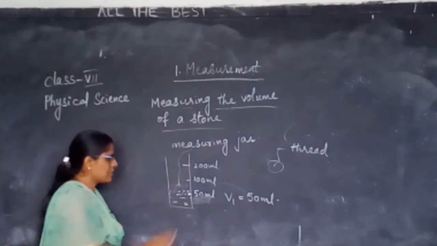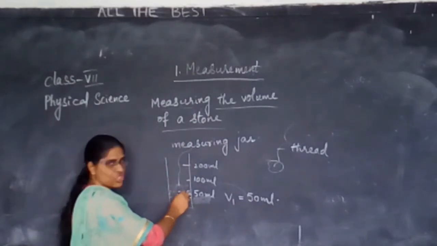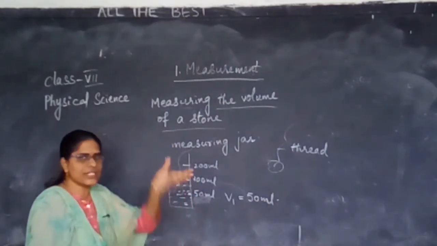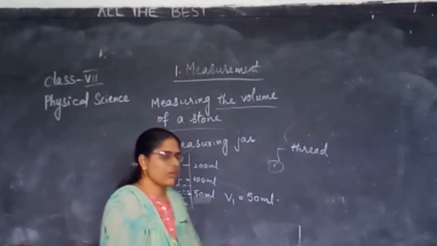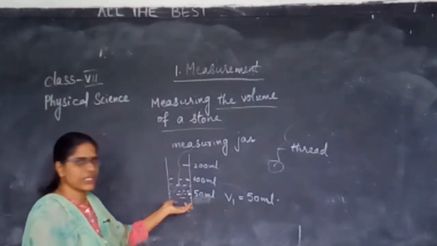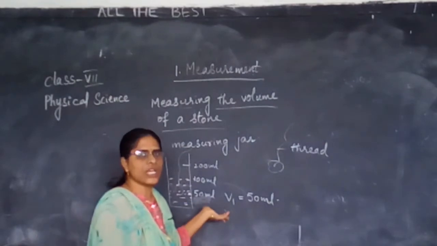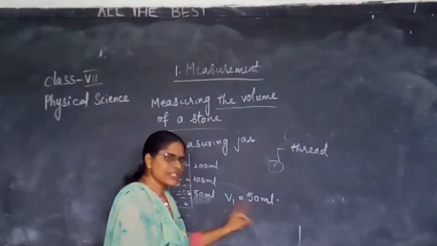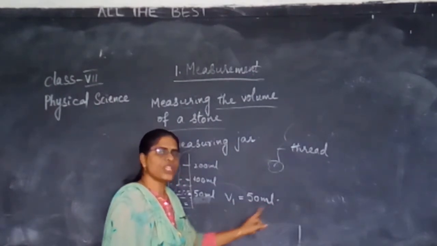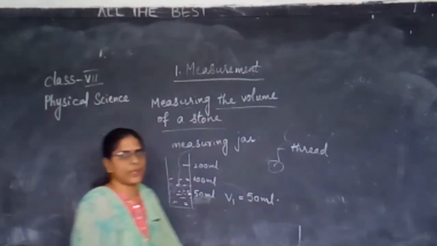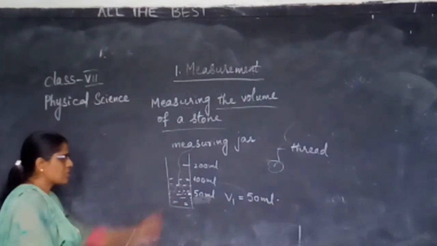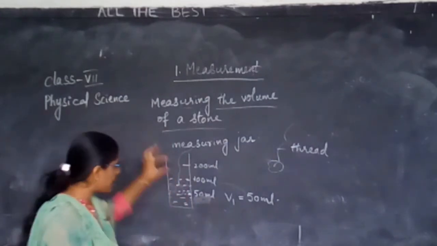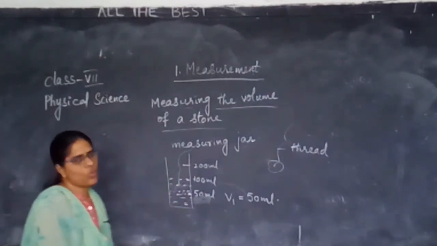We will observe whether the water level rises when I dip the stone inside the water. Already there is some water inside the measuring jar, about 50 ml. I have called it the initial volume, V1 equal to 50 ml. Now I have taken a stone, tied a thread to it, and I am dipping it inside the water.